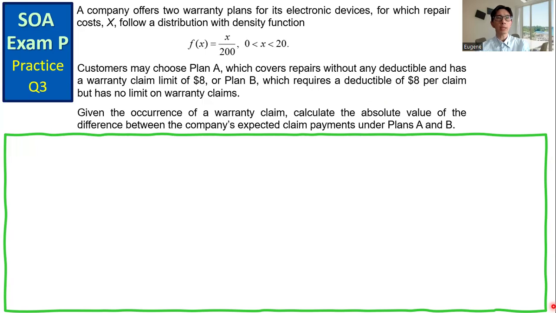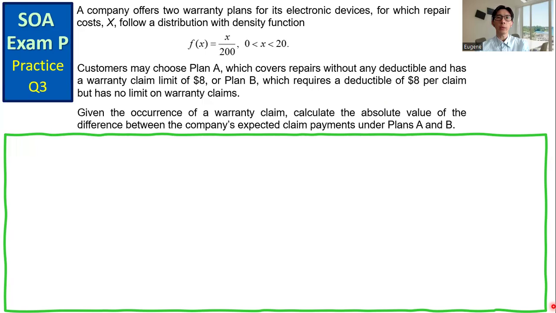SOA Exam P practice question number 3. A company offers 2 warranty plans for its electronic devices for which repair cost X follows a distribution with density function f of x equals x over 200, where x is between 0 and 20.